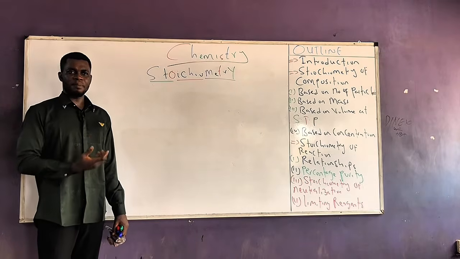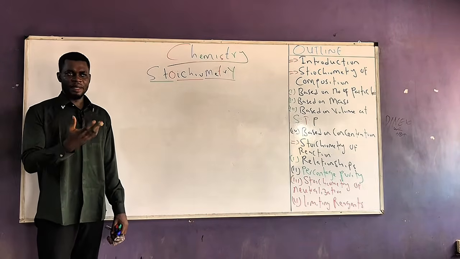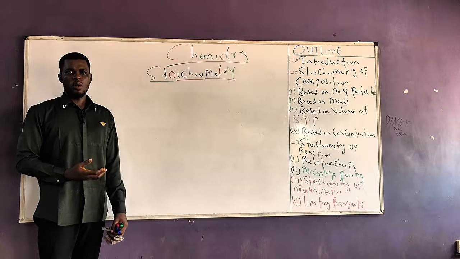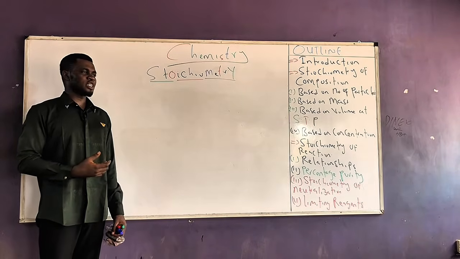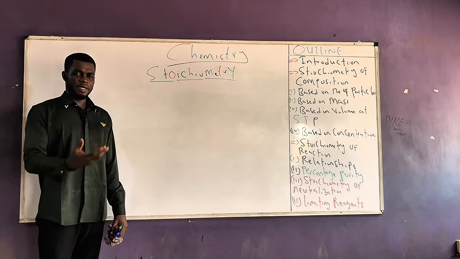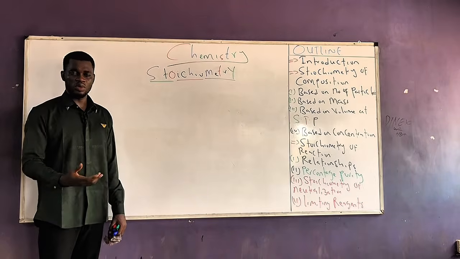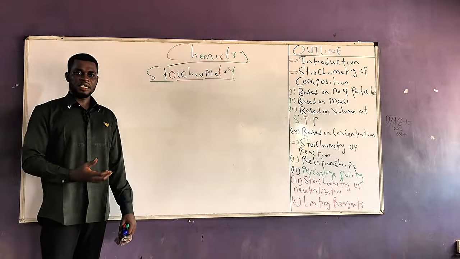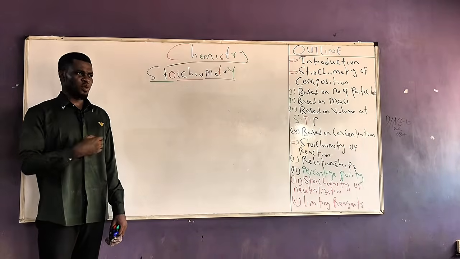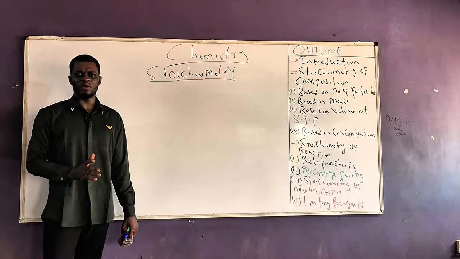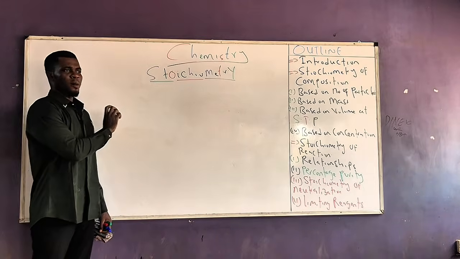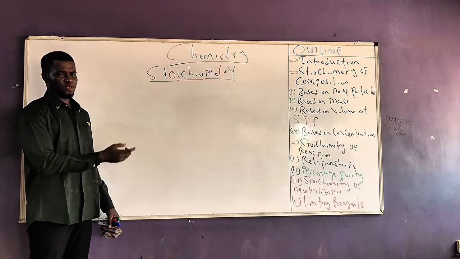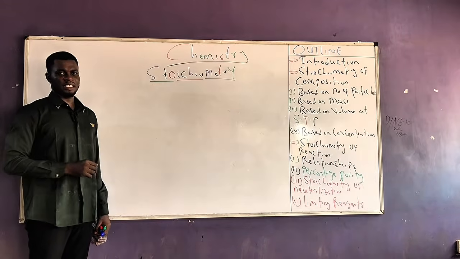Mole can also tell us the mass of elements that is present in a sample. Mole can also go on by telling us the concentration of elements that are present in a solution. Mole can also go on to tell us the volume of a gas that is present in the container at STP. So mole goes far beyond just telling us the number of particles, elementary entities like atoms and molecules and ions that are present in a substance.